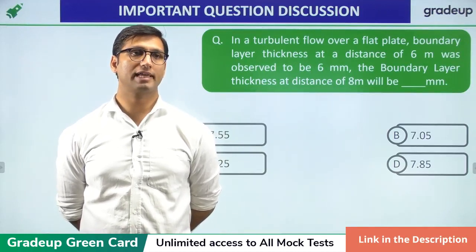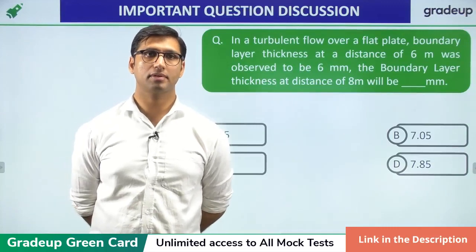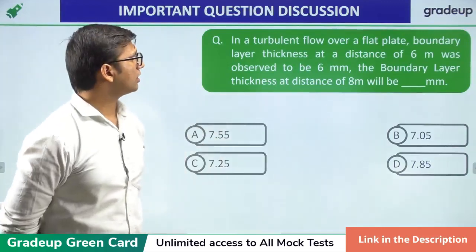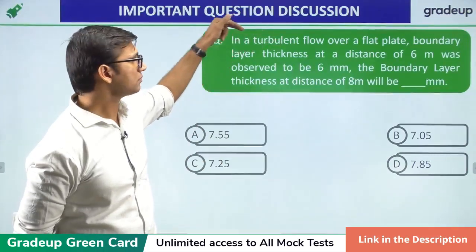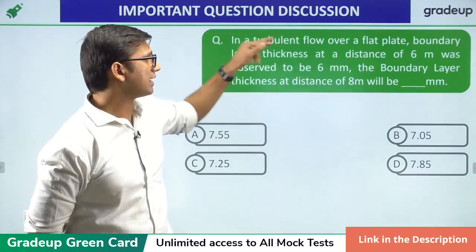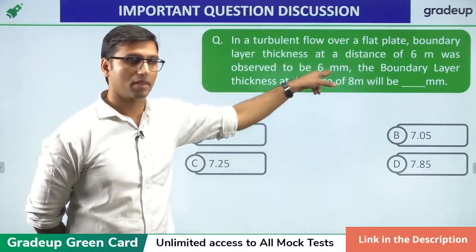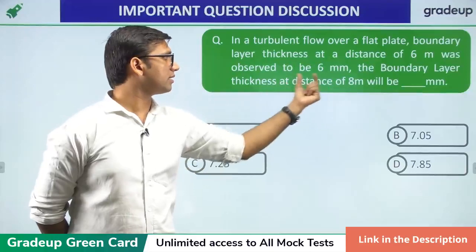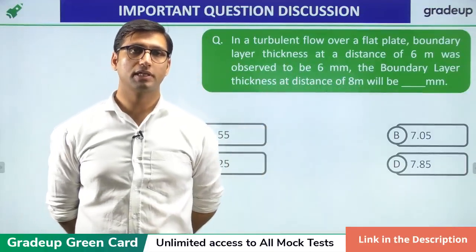Please solve the question. Again, an important relation of turbulent boundary layer thickness with the distance from the leading edge will be used. In this question it is given that in a turbulent flow over a flat plate, the boundary layer thickness at a distance of 6 meter was observed to be 6 mm. The boundary layer thickness at a distance of 8 meter will be in mm. So please solve the question and tell me the answer.